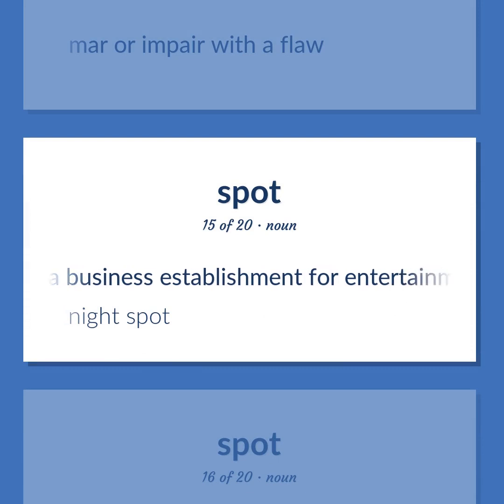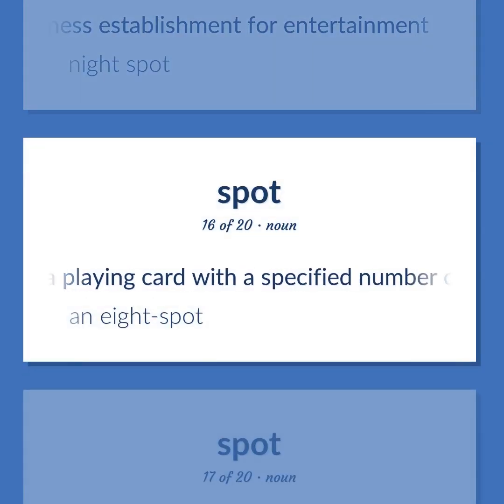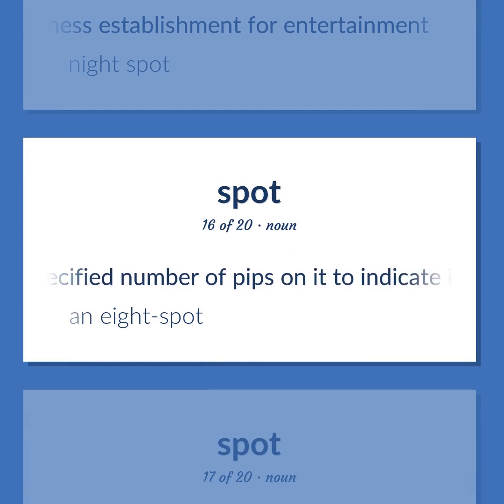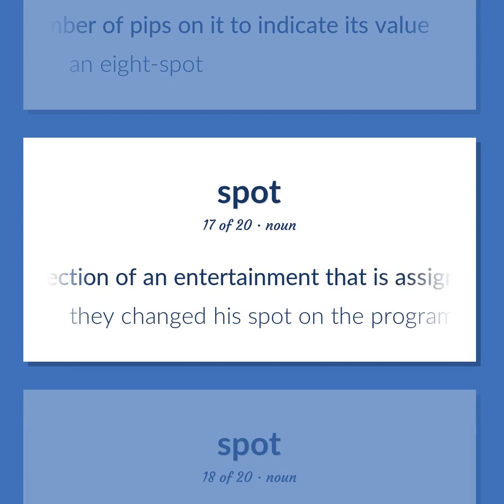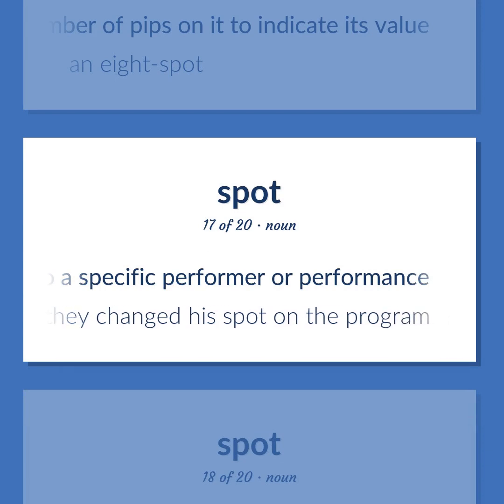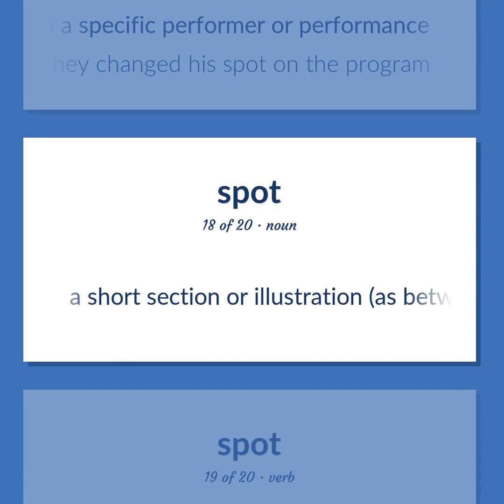A business establishment for entertainment. Night spot. A playing card with a specified number of pips on it to indicate its value. An 8 spot. A section of an entertainment that is assigned to a specific performer or performance. They changed his spot on the program. A short section or illustration, as between radio or TV programs or in a magazine, that is often used for advertising.